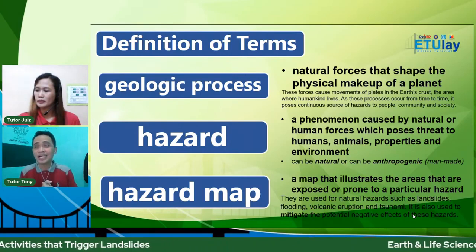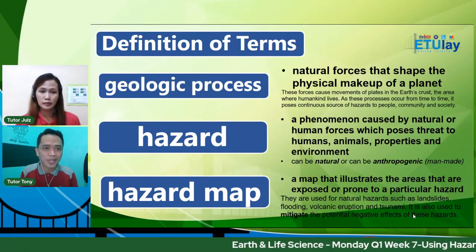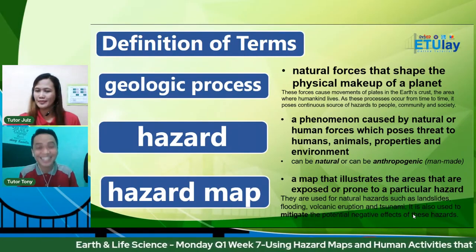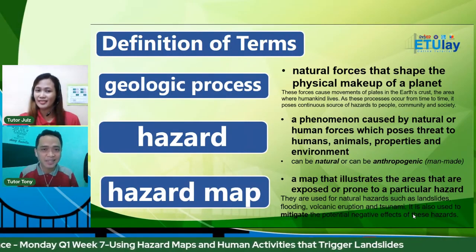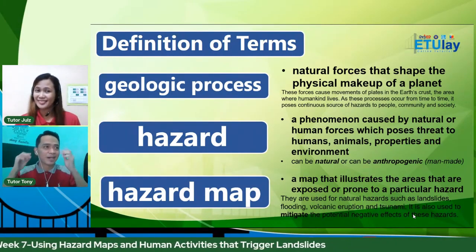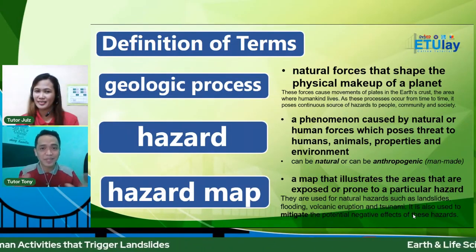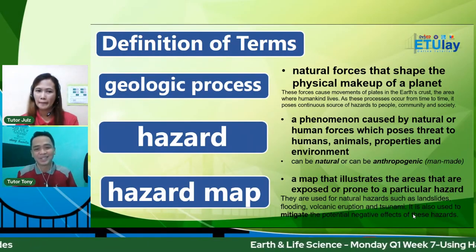So I'm sure nagamit nila Shooter Jules yung mga mapa na yan sa kanilang araling panlipunan. So ayan, bukod sa science, alam niyo ba na favorite subject ko rin ang social studies. Kaya nung grade 7 ako, nung first year, Ma'am Jules, 'di ba? Yung Philippine history yan, 'di ba? So ang inaaral po natin yan, Philippine map talaga, Luzon, Visayas, Mindanao. So favorite na subject yan ni Sir Tony.